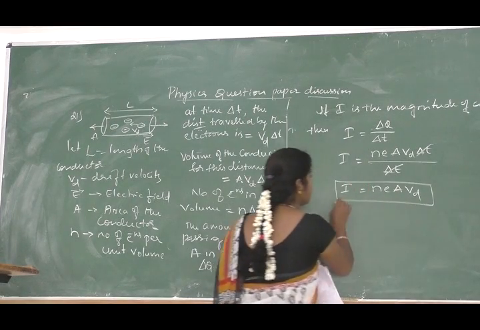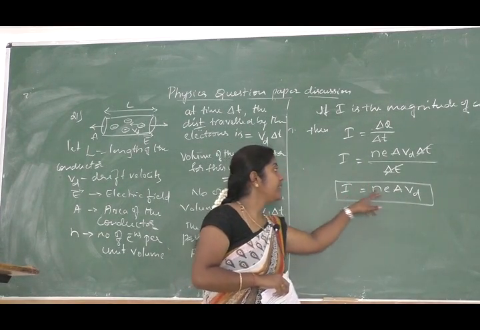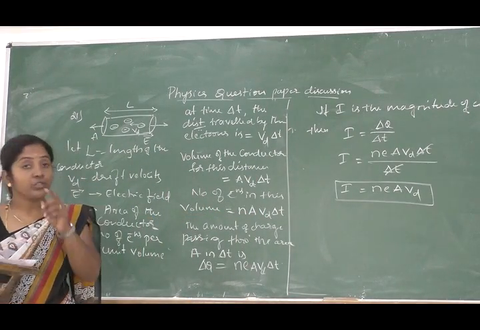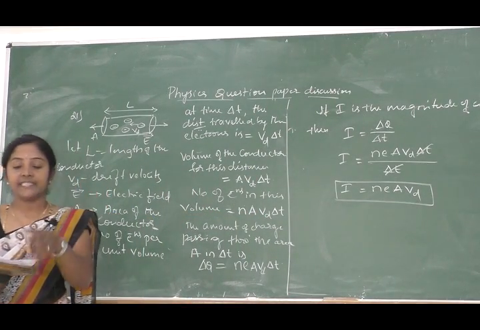So this is an expression for the current in terms of drift velocity, right? So this much you have to write, you will get 3 marks.